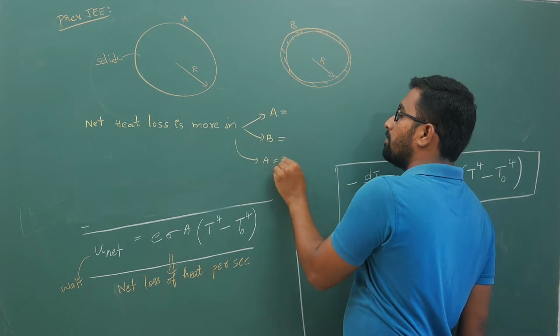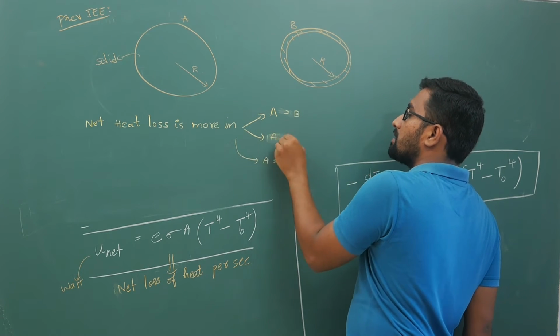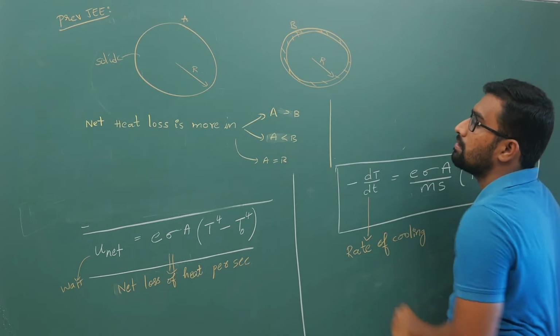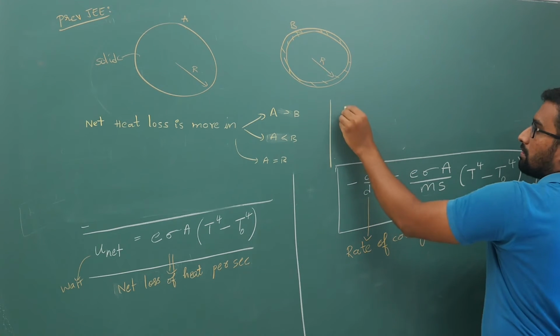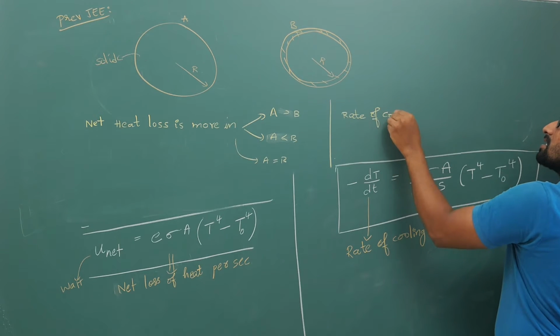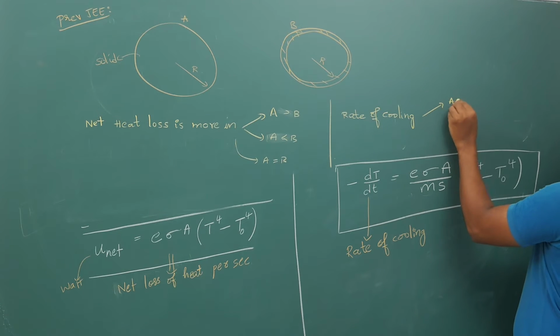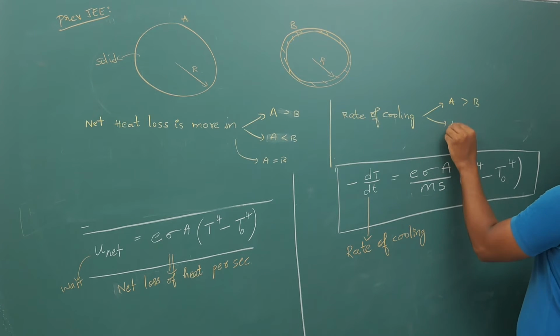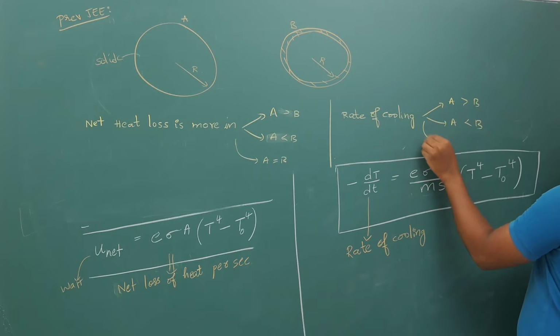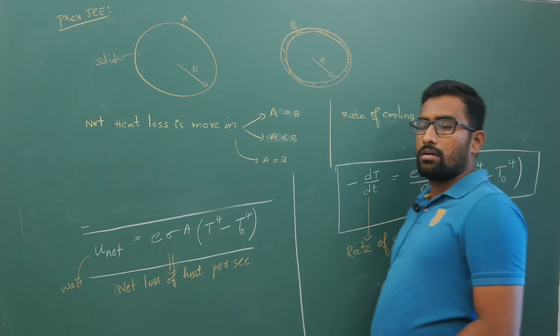Is A equal to B, A is greater than B, A is less than B. This is one question. And your rate of cooling, that is, your temperature decrease per unit time, in which is A greater than B, A less than B, or A equal to B? Both are different questions.